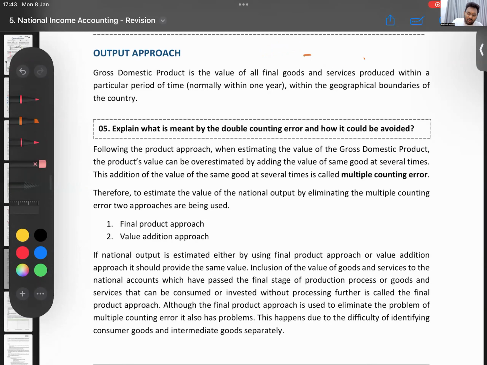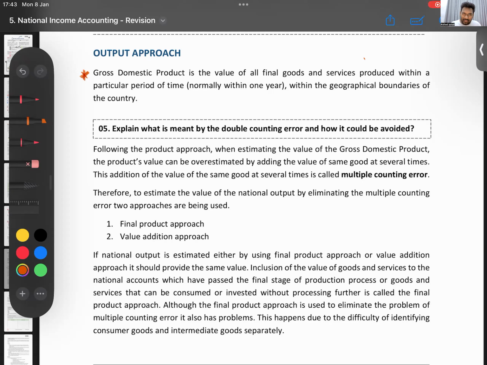So first of all, what is GDP? A highly tested MCQ in your paper. What does GDP mean or how does it work? We say GDP is the value of all the final goods and services produced during a year.